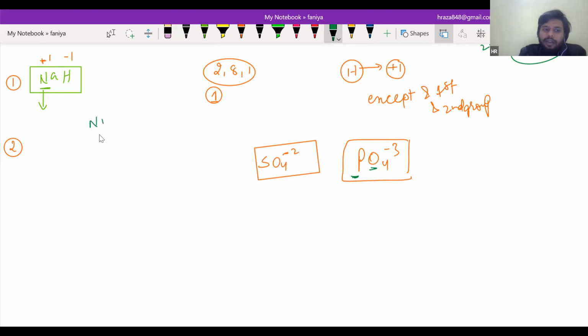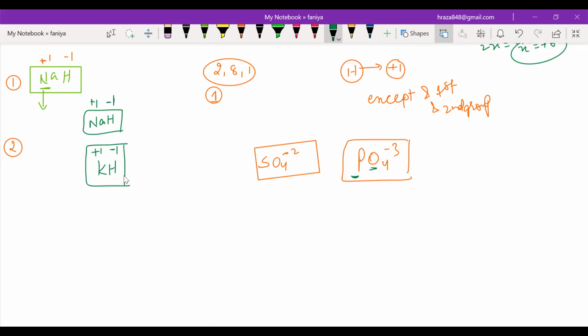Similarly, here is sodium hydride, and sodium is less electronegative. That's why it will be +1. Why +1? Because it can only lose one, and hydrogen only needs one. That means it is -1. If here it is KH, that will be +1, and here it will be -1. Are you getting my point? Yes, sir.